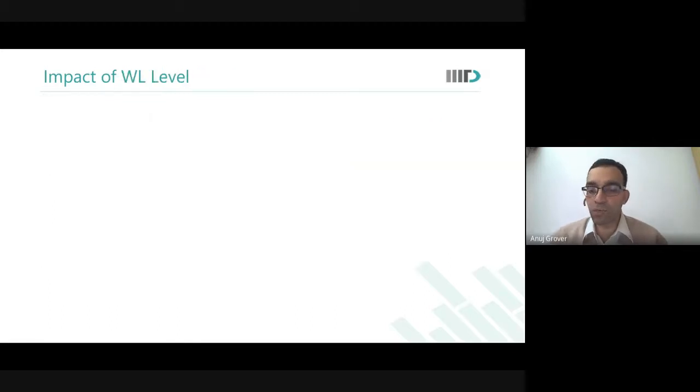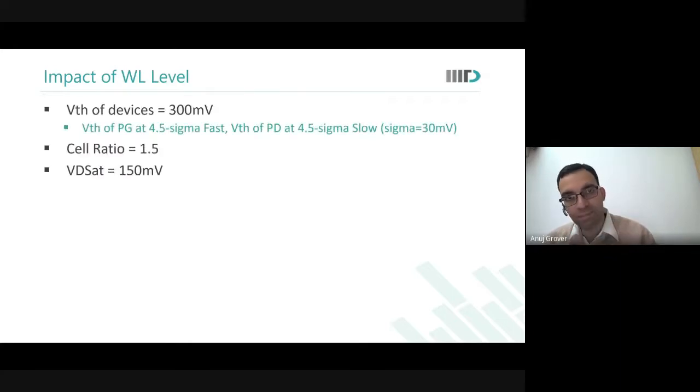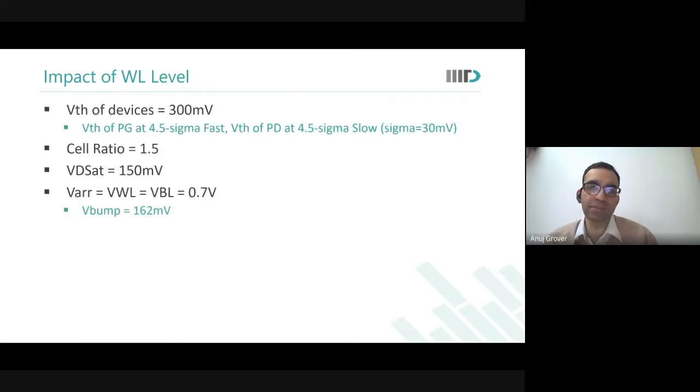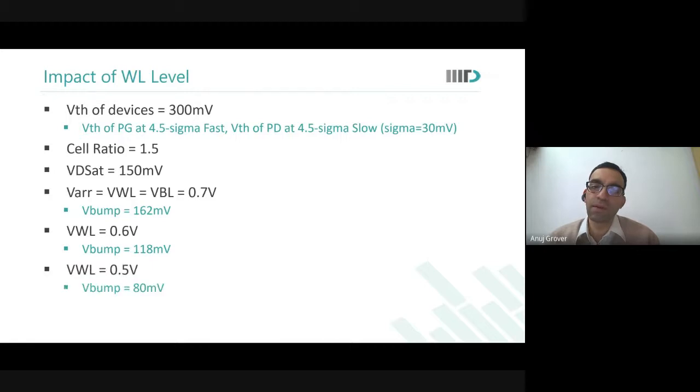Now what is the impact of word line level? In the same example, at 0.7 volts, when I reduce the word line level, what am I doing? I am increasing the resistivity of the pass gate. The bump at once comes down. As I do it more, the bump comes down further. So what am I saying? That when I'm operating at low voltages, it may make sense.